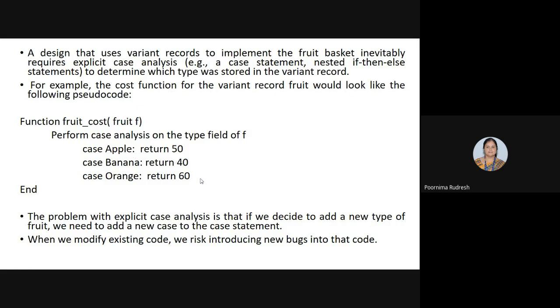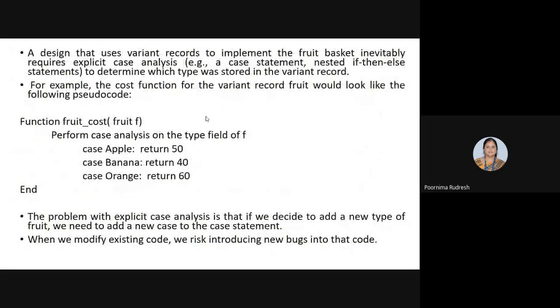You understood this. In the structure oriented approach, if we simply want to calculate the cost of a particular fruit, we can use the explicit case analysis pseudocode or the if then else statement, right? Any doubt in this? So this is an example of a structure oriented program. Any doubt? Yes. No, ma'am. Okay.